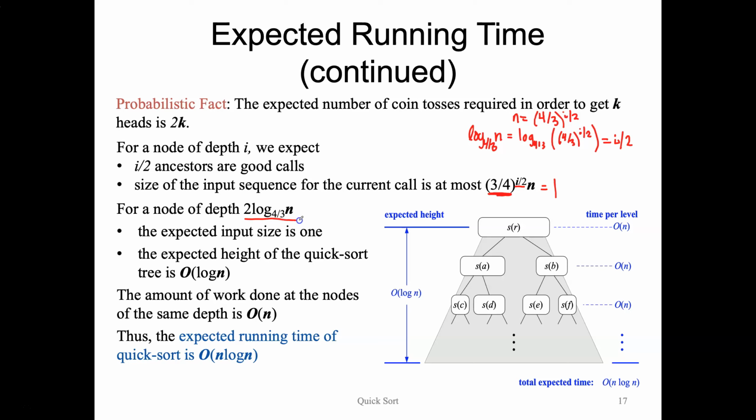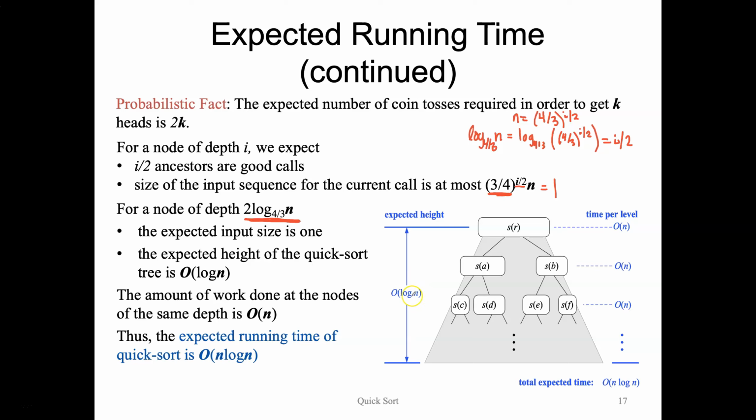If we're at this depth, then we can expect that the size of our input sequence at that depth would be 1, which would be the end of our recursive call. Now it doesn't matter what base of logarithm we're using here, because we can go between different bases, changing only by a constant amount.